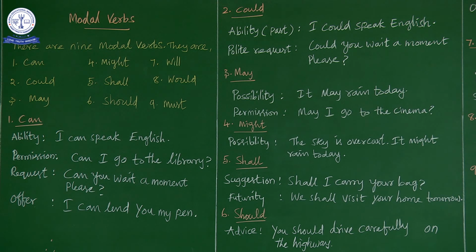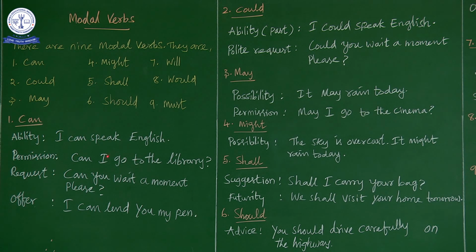You must always remember to use this only with your equal age friends or juniors. Next is request. Can you wait a moment, please? Can you please pass the salt? Can you please give me some food? These are all requests. Whenever you want to request, you can use can. And always remember, after can there should be the present form of the verb. You see here, speak is the present form of the verb, that is V1, verb 1.